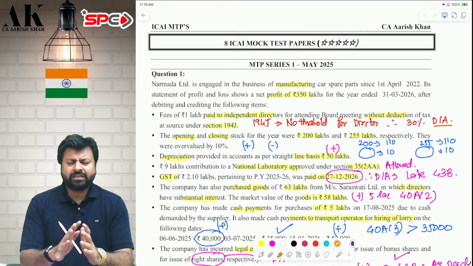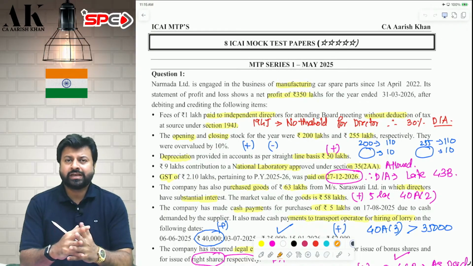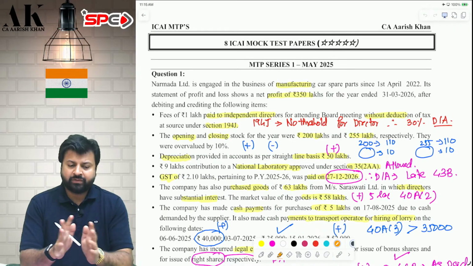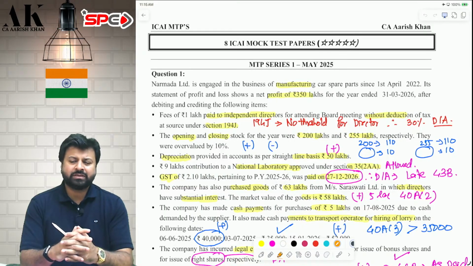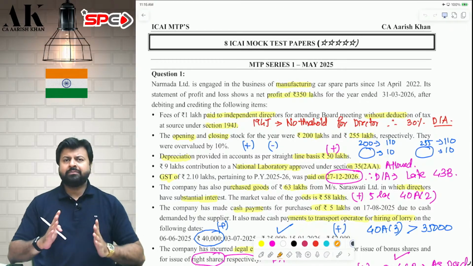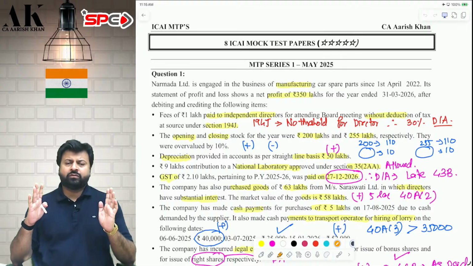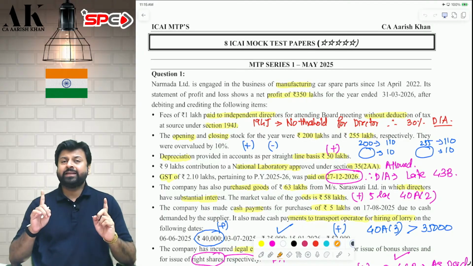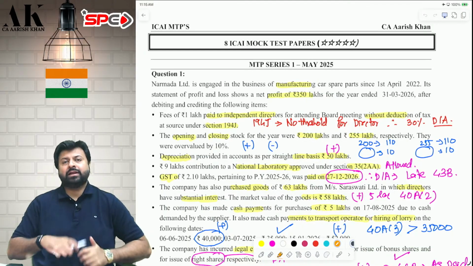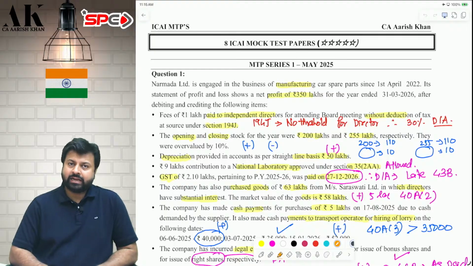MTPs are very, very simple in general. Yes, one or two questions in every MTP are very, very good, but otherwise most of the MTPs are very, very straightforward. So what I'm going to do over here is I will cover 8 MTPs with you all in full English. But if any question is exactly similar, then I will not do that question.